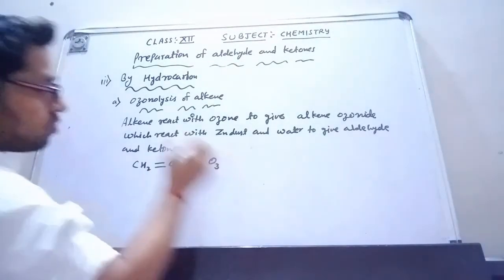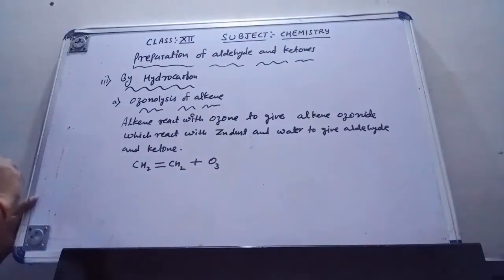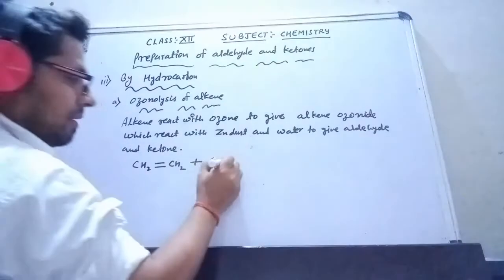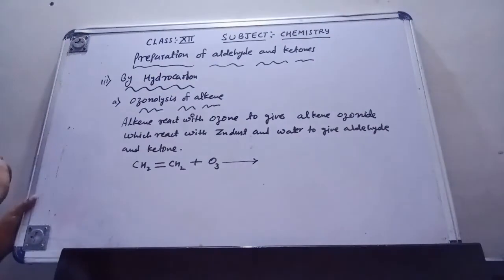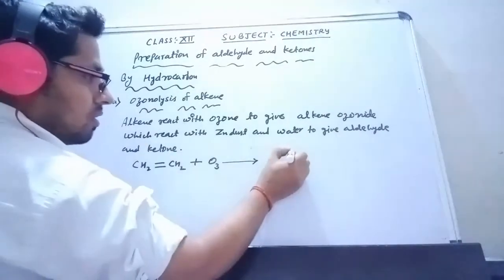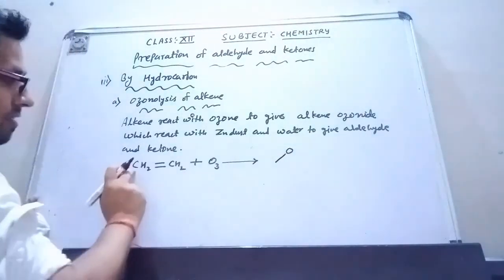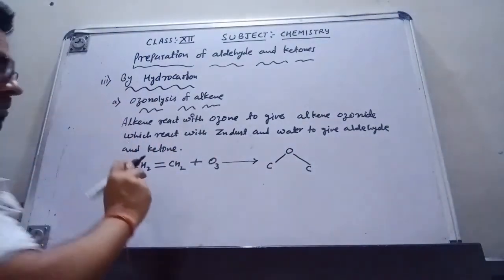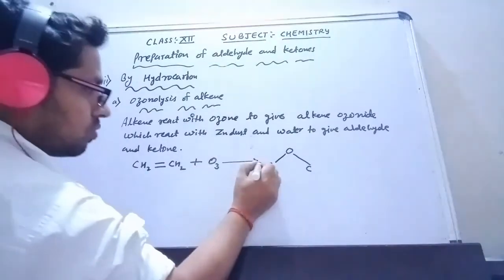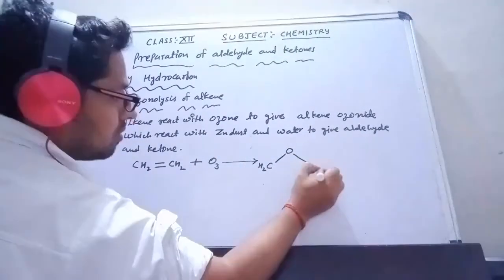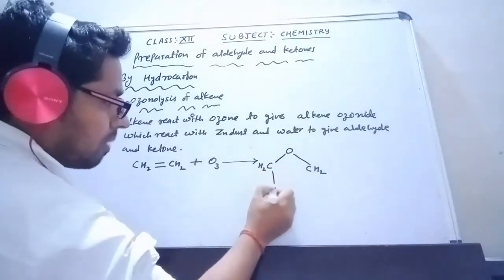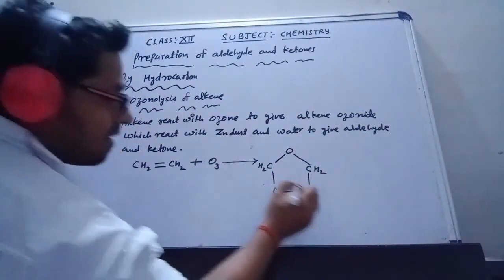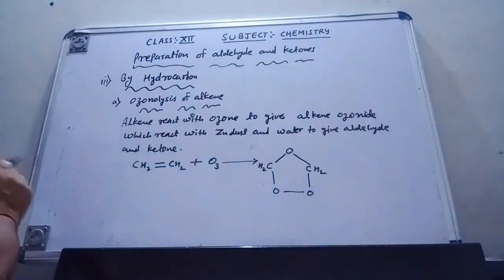This is the ozone. Whenever it reacts with ethene, it gives the ozonide. How? This oxygen combines with this carbon, and the other oxygen with the other carbon, each with H2. The remaining two oxygens are bonded with the same carbon in this way. So this is the ethene ozonide.